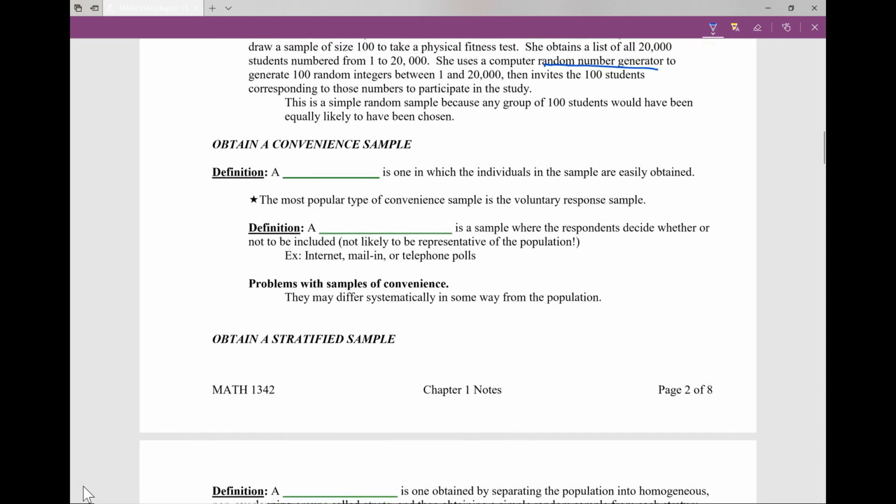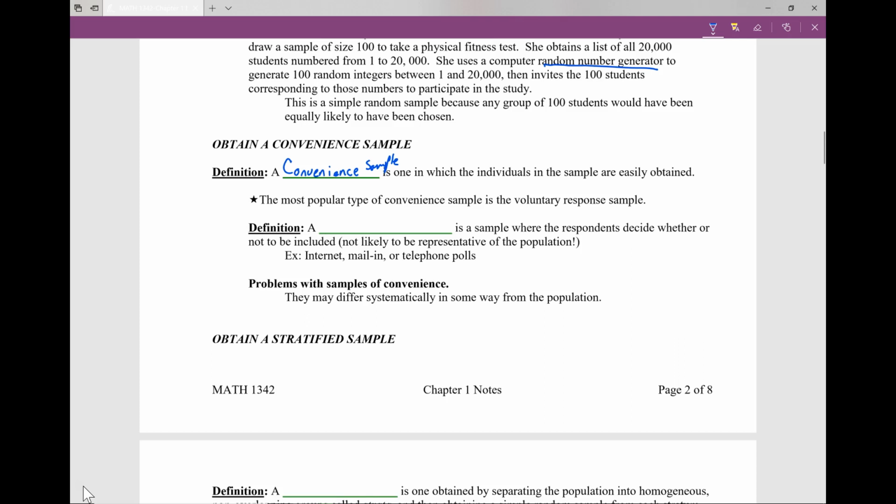Another type of sample is called a convenience sample. We have a little bit of trouble every now and then looking at the differences between a convenience sample and a simple random sample. A convenience sample is one in which individuals are easily obtained.